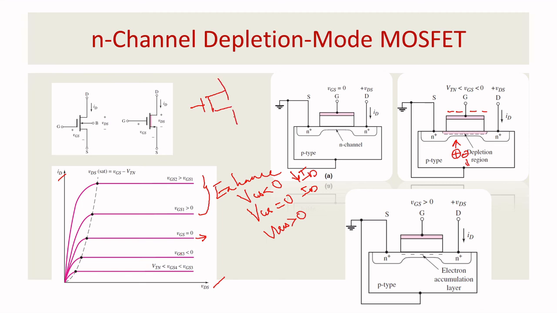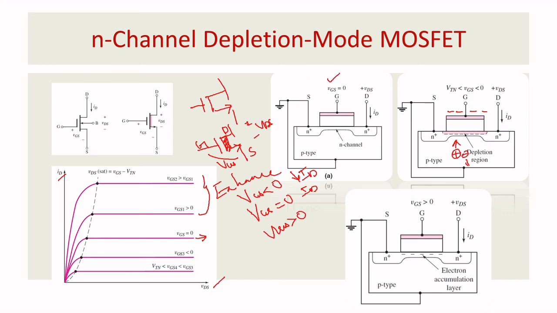This is an enhancement mode MOSFET. When you go for a depletion mode MOSFET, it will be represented by a dark line, that is between the gate and the drain-source. So this will be having the arrow. This will be VGS and this will be VDS. Okay, so this is a basic symbol representation, a basic diagram representation.